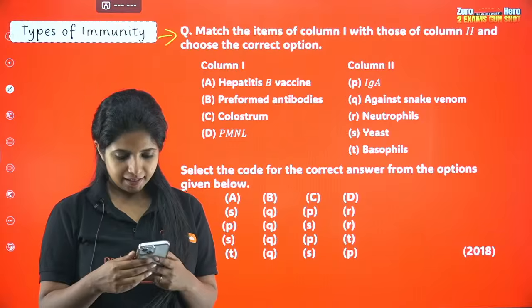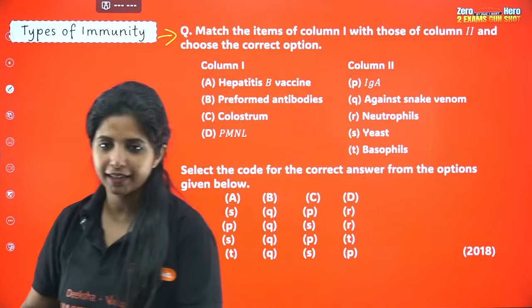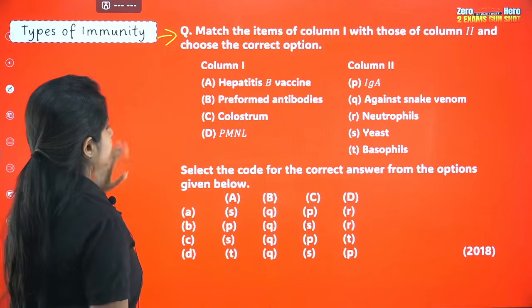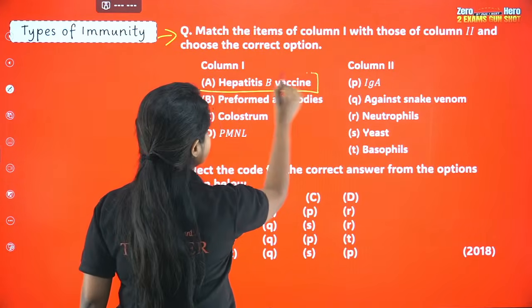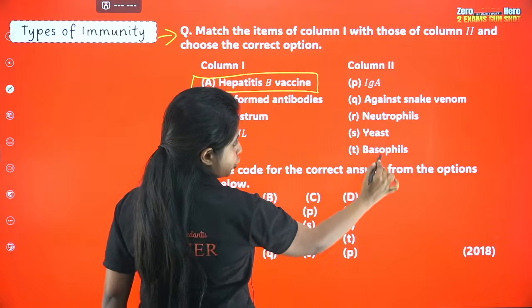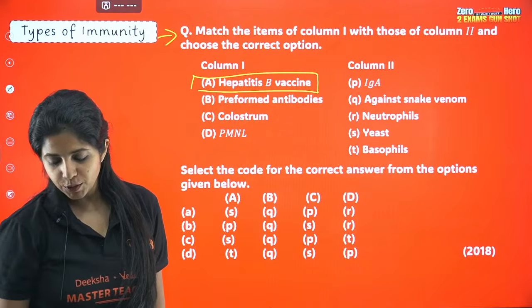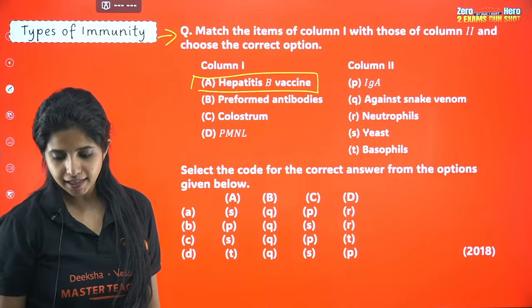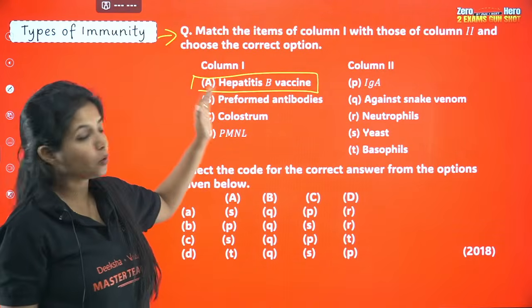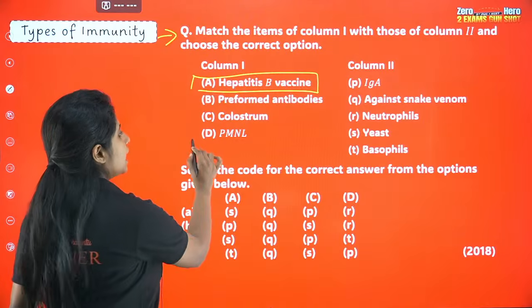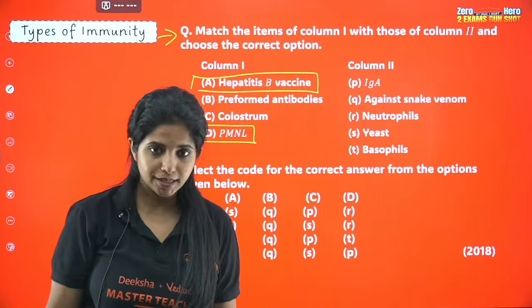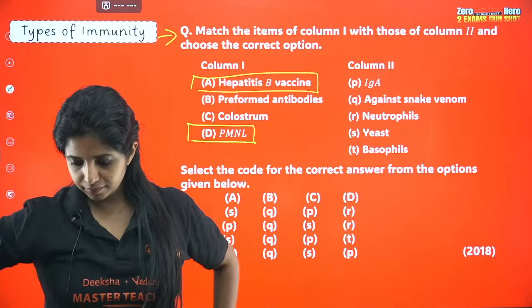Okay, answers ready, not ready? Hepatitis B vaccine, we just solved it. Hepatitis B vaccine was made with the help of what? Should I tell the answer or will you give me the answer? I'm waiting for that. Come on guys, always in a match the following question, go with A first and D. Try to see both of them and try to solve them first.